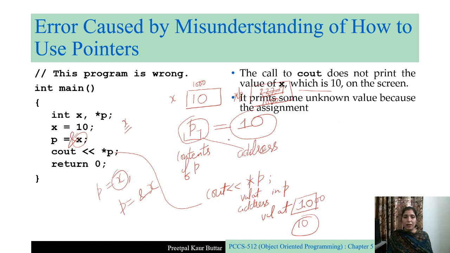In this program, it is printing without modifying it. It is printing some unknown value. Why some unknown value? Because we are not giving it the address of x. We are giving it the value at x. The value at x is 10. So it will try to read if this memory location exists. If 10 exists, it will try to read it. And this 10 will contain some unknown value. It will print that unknown value, right?